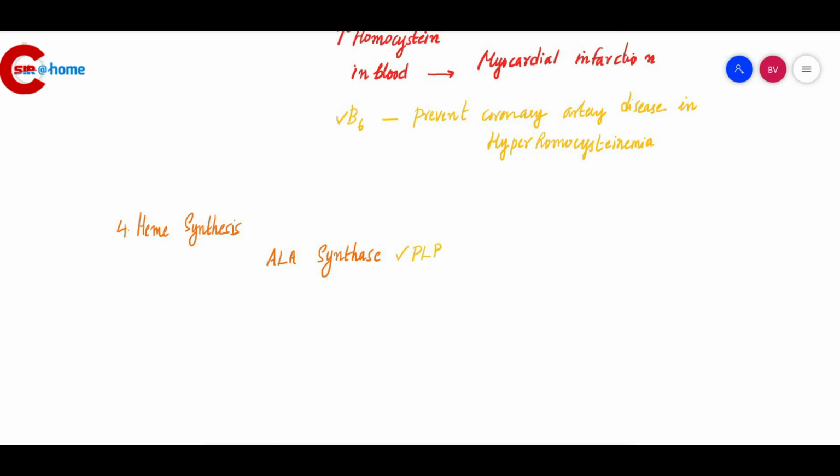And this is the rate limiting step in heme biosynthesis. Which enzyme? ALA synthase is a PLP dependent enzyme. And if B6 is deficient, this leads to anemia. You understood? If B6 is deficient, there is no heme synthesis, and it will lead to anemia.